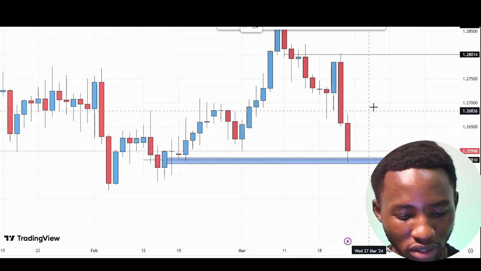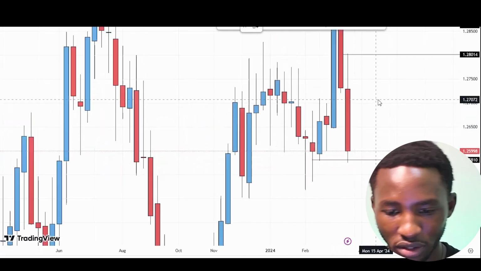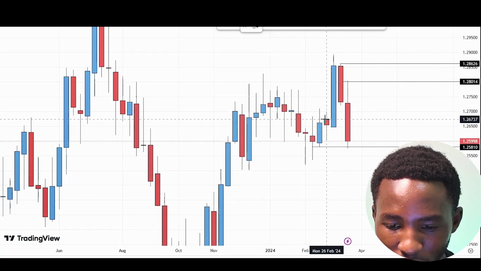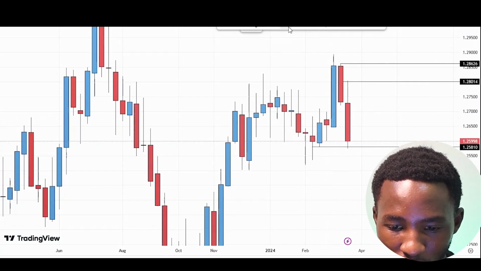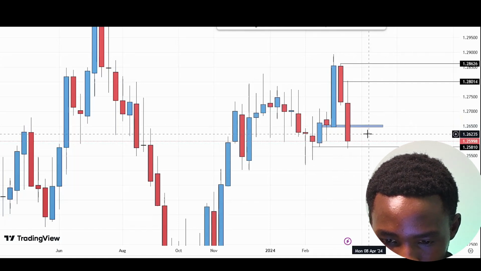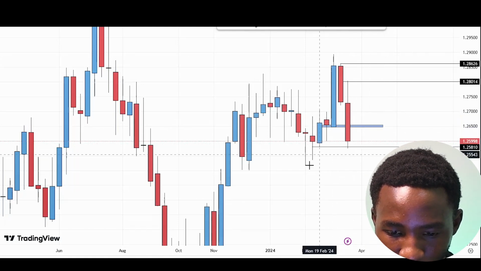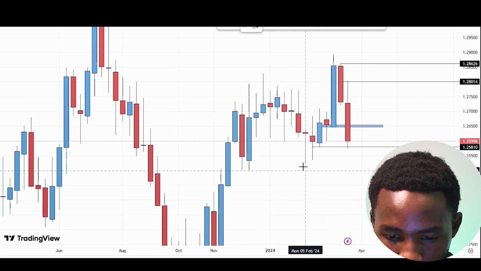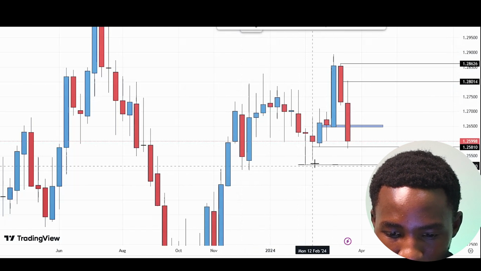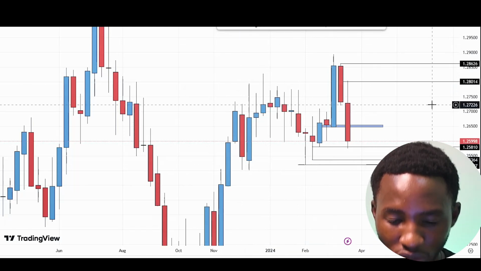After bouncing off, what do we expect for price to do? So from the weekly already, we see there's some kind of level here, and this is where price could possibly come next before it continues down to rally up until its lows. So we're observing price coming to these areas and watching how it goes.